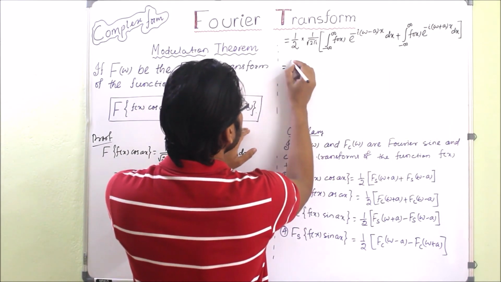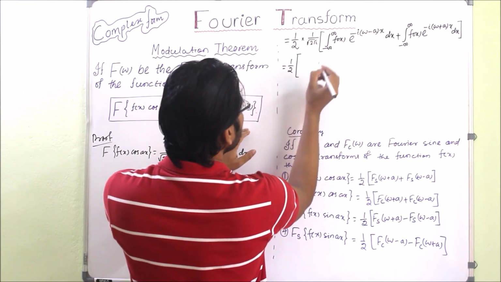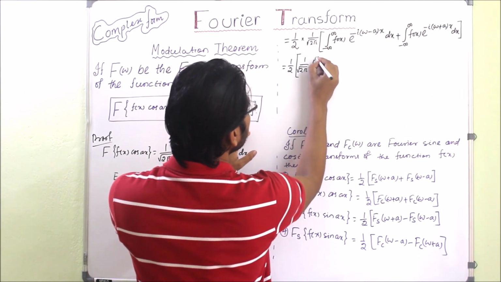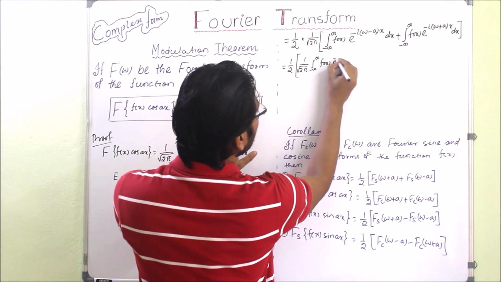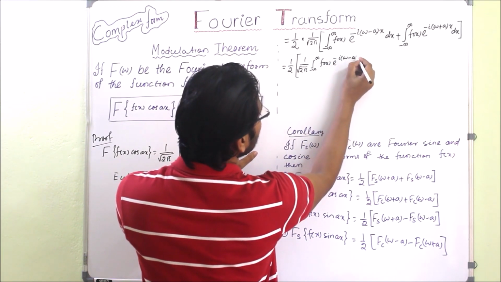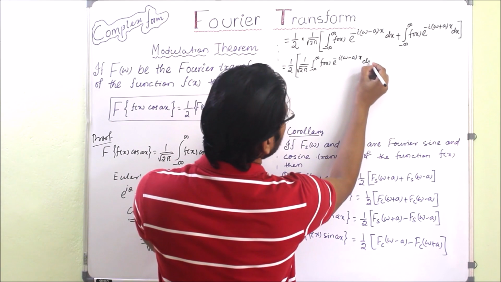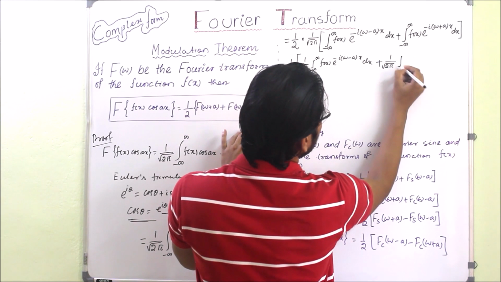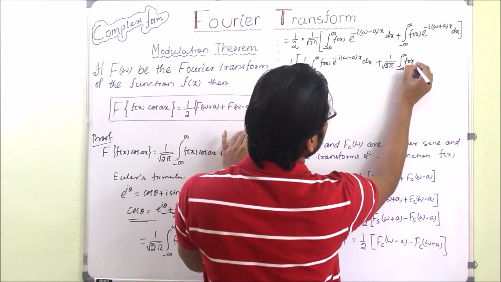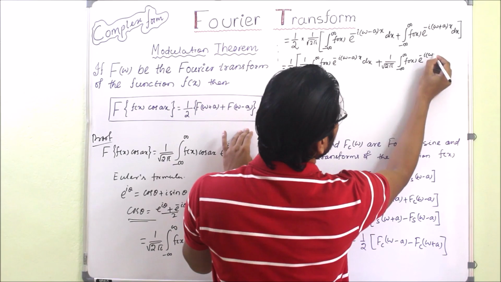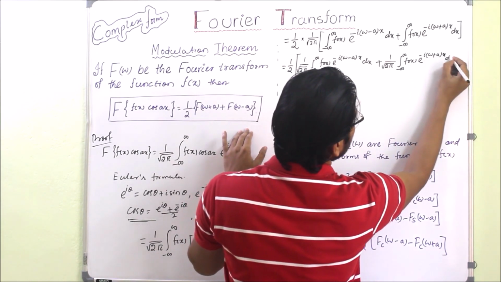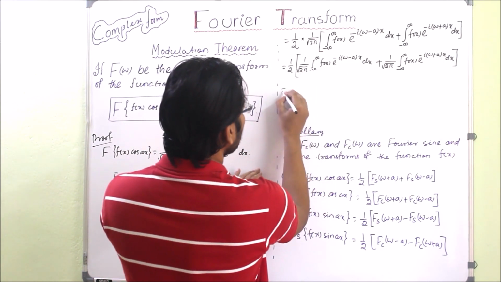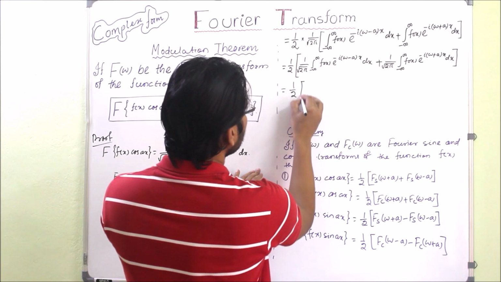So now you separate it, so it will be in the form 1 by square root of 2 pi into minus infinity to infinity f of x e to the power minus i into (w minus a) x dx, okay, this plus again 1 by square root of 2 pi integration minus infinity to infinity f of x e to the power minus i into (w plus a) x dx. Then close bracket. So there are two terms. If you keenly observe these two terms, you will get what?